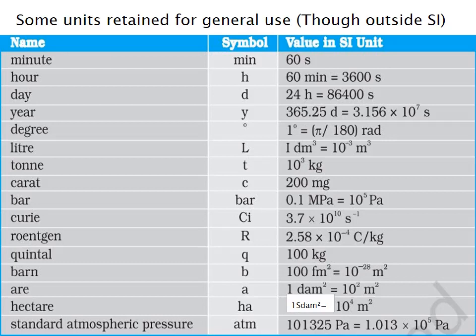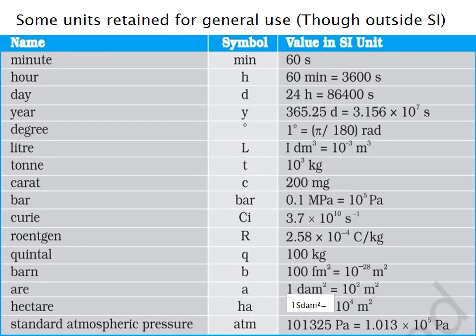Ninth one is bar, symbol is bar, and value in SI unit is 0.1 mega Pascal is equal to 10 the power of 5 Pascal. Tenth one is Curie, symbol is Ci, and value in SI unit is 3.7 into 10 the power of 10 second raised to minus 1.